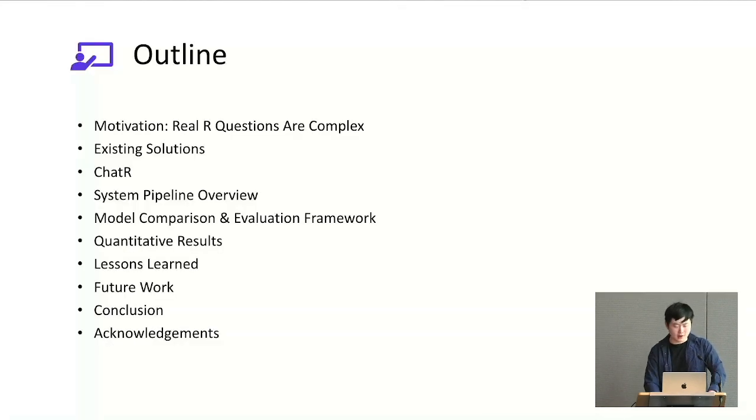This is an outline. It covers what the motivation is, what the existing solutions are, what ChatR is, what our system pipeline is, model comparisons versus the evaluation framework, the qualitative results, the lessons learned, and also the future work, conclusion, and acknowledgments.